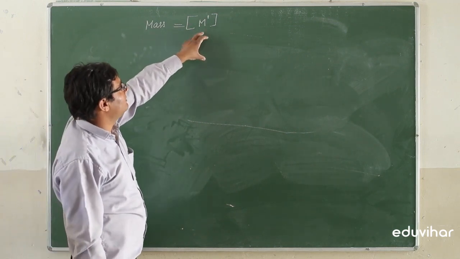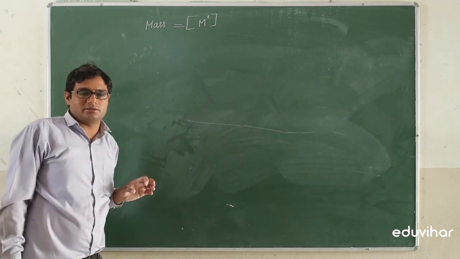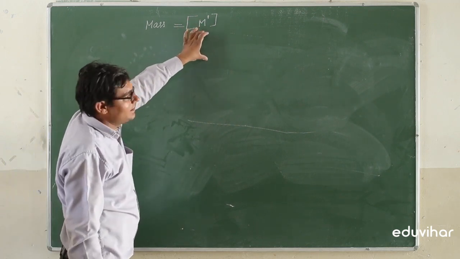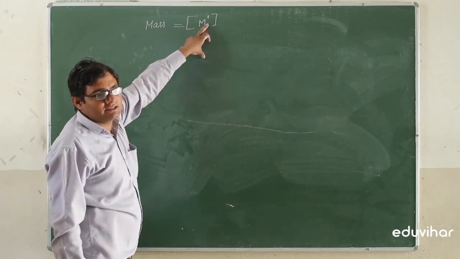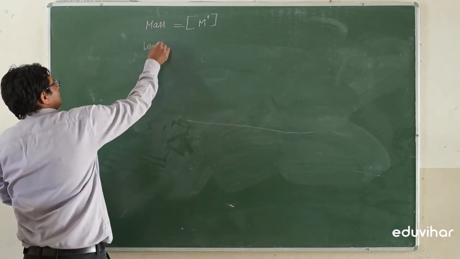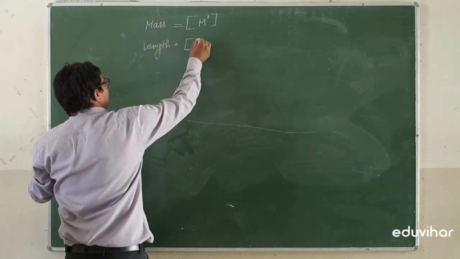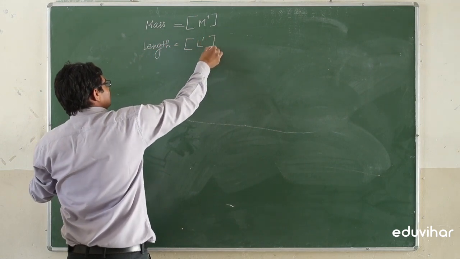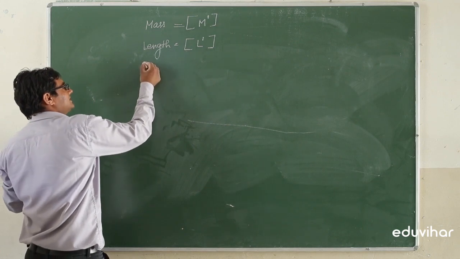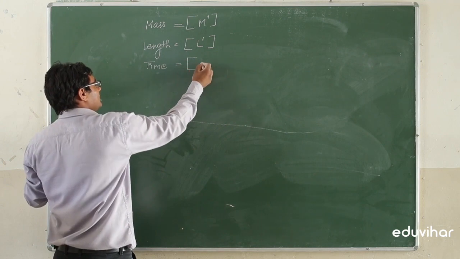And if there is only M, it is understood that there will be no power of length, time, etc. So mass has the dimensional formula M1, and 1 is the dimension of mass. In the same way, length has the dimensional formula L1. This is L1 and it is written in the form of a bracket. In the same way, time has the dimensional formula T1.